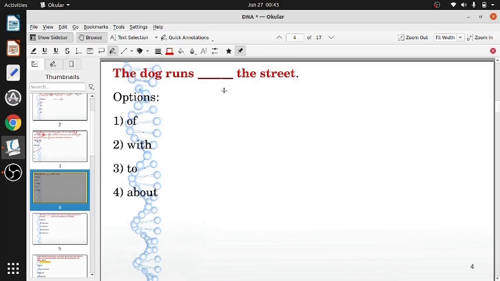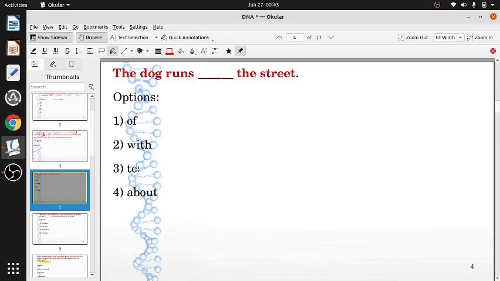That means the street is also running. No, the street cannot run. So the dog runs with the street. The dog can run with the cat. The dog can run with a man. But the dog cannot run with the street. The street cannot run. So it can't be this one.